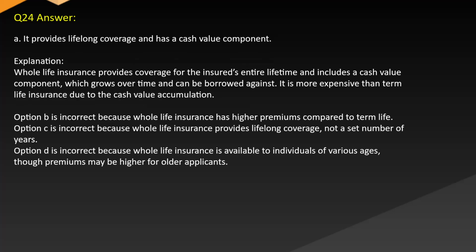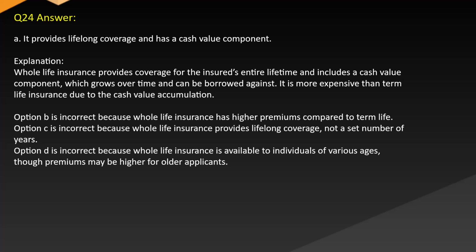Answer A. It provides lifelong coverage and has a cash value component. Explanation: Whole life insurance provides coverage for the insured's entire lifetime and includes a cash value component which grows over time and can be borrowed against. It is more expensive than term life insurance due to the cash value accumulation.